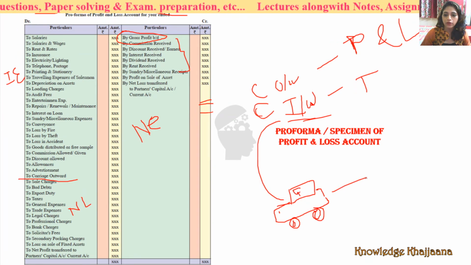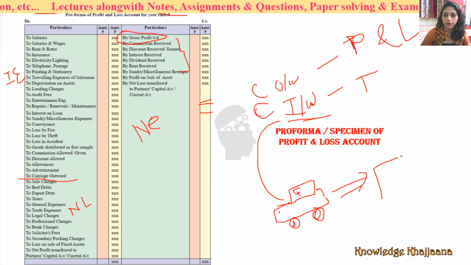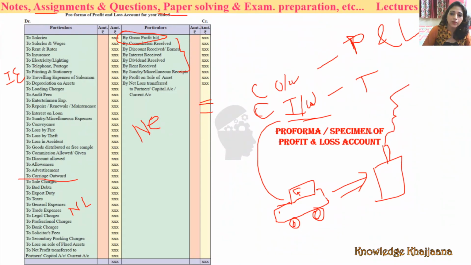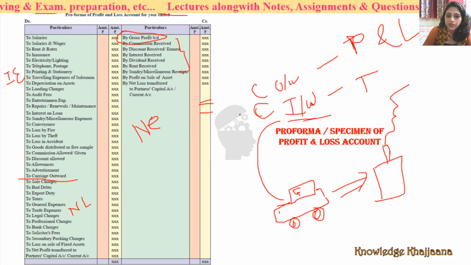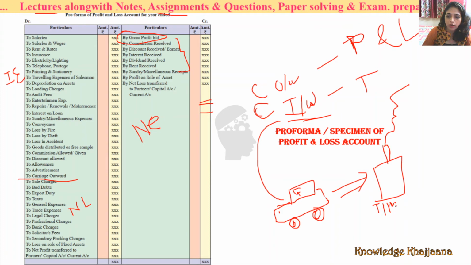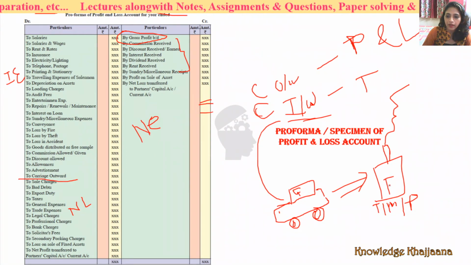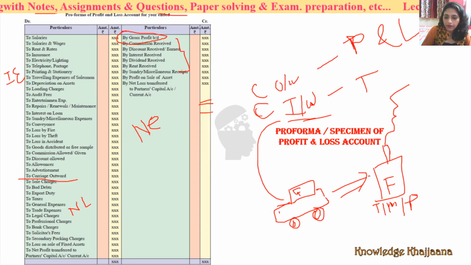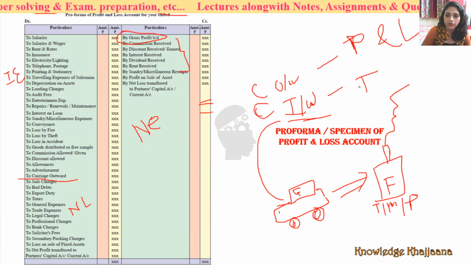When the goods are coming to the factory, the expenses incurred on bringing the goods to the factory for manufacturing, for production, are inward for the factory. That's why those come in the trading account.